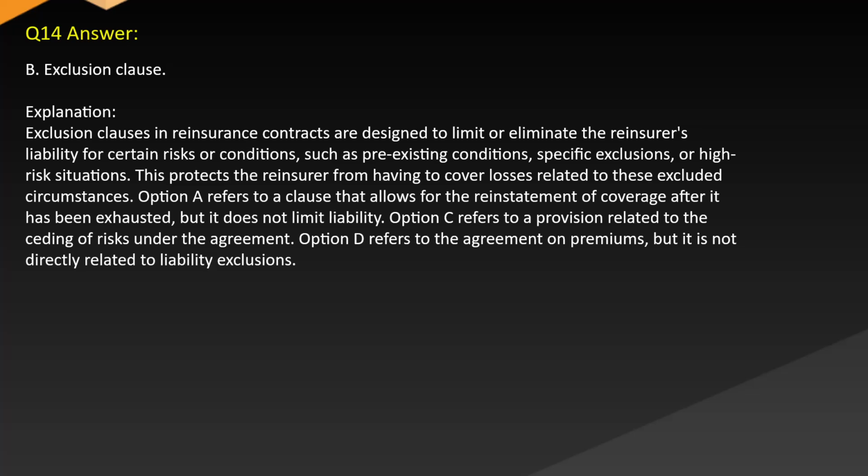Option A refers to a clause that allows for the reinstatement of coverage after it has been exhausted, but it does not limit liability. Option C refers to a provision related to the ceding of risks under the agreement. Option D refers to the agreement on premiums, but it is not directly related to liability exclusions.